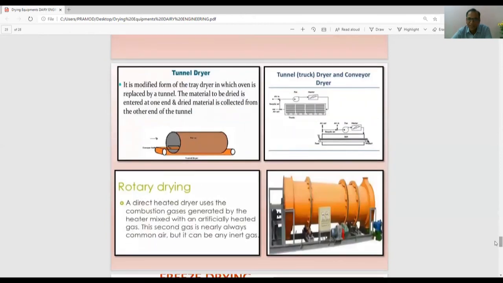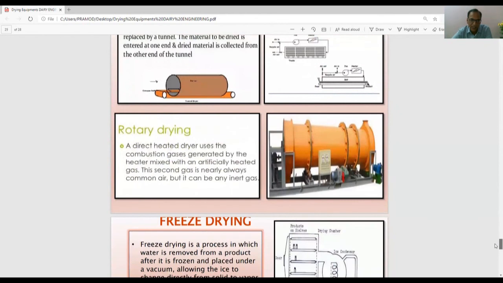Tunnel dryer, it is tunnel based. It is a modified form of tray dryer in which oven is replaced by a tunnel. You can see here the material to be dried is entered at one end and the dried material comes out of another end. The material will go from here, and by the time it comes out it will be dried, so we call it a tunnel dryer. Rotary dryer is a dryer which is rotary drying.